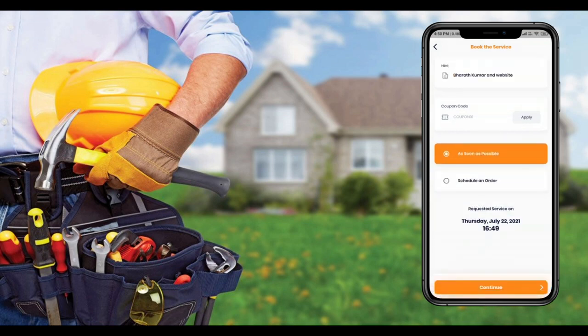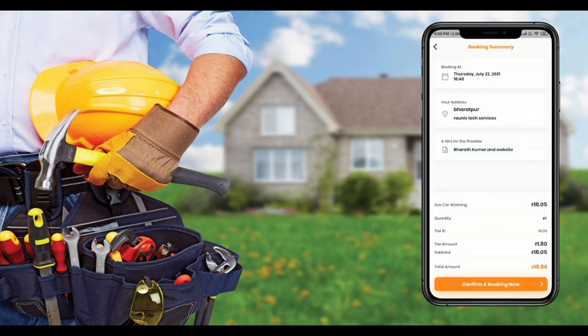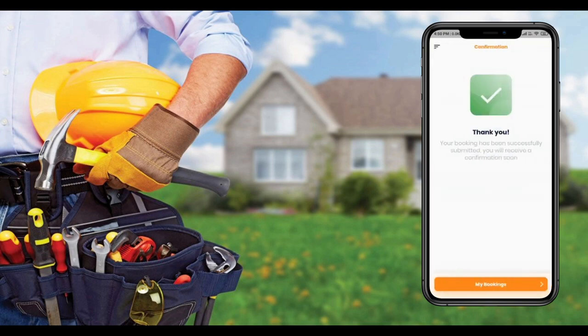So now let's click on as soon as possible because we right now want to book the service for live time, and let's click on continue. Now you can see your final total, taxes and all the other amounts, and click on confirm and book now. And yeah, your service has been booked successfully by using the Service King customer app.